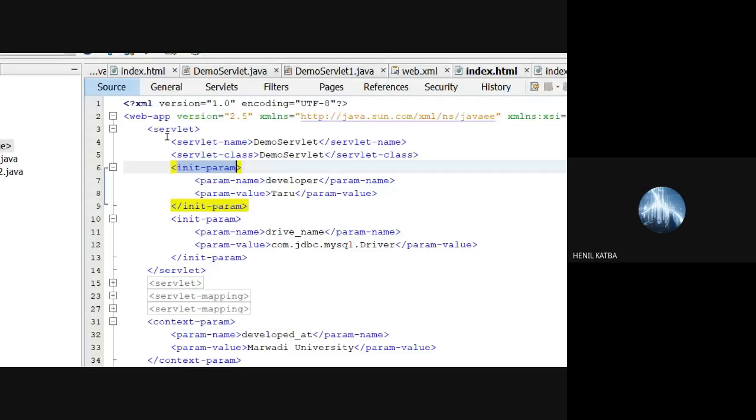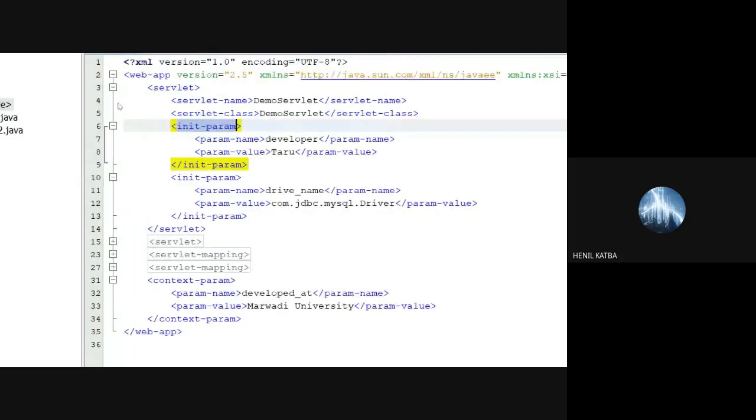At times, you will have parameters which are applicable to the entire application. In an application, if I have 75 servlets, which could be the case in a real application, if I have 75 pages and I want some common variable which is applicable to all the servlets, in that case, I can go with the context parameter.